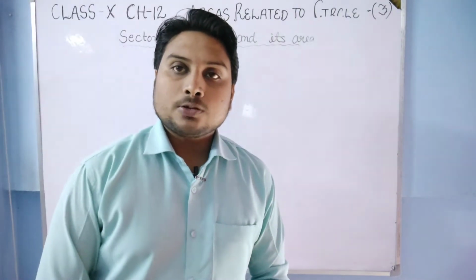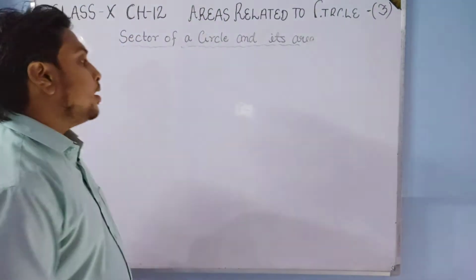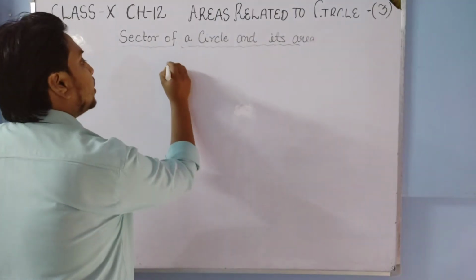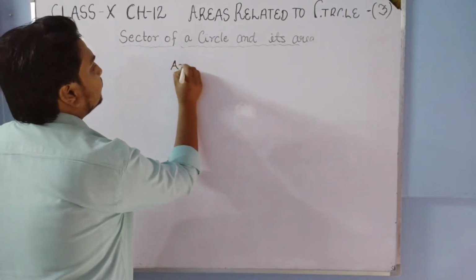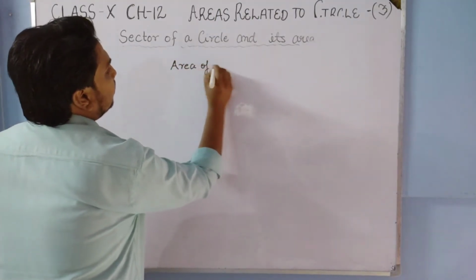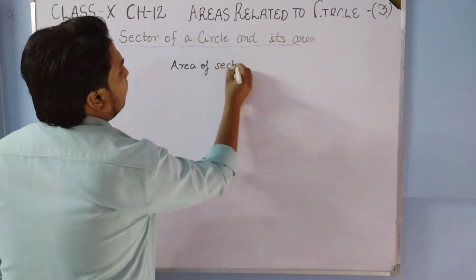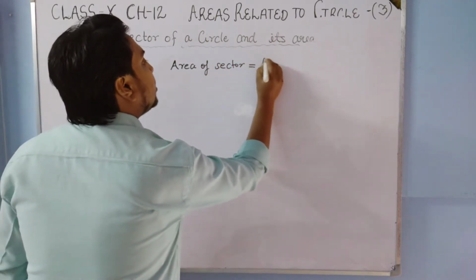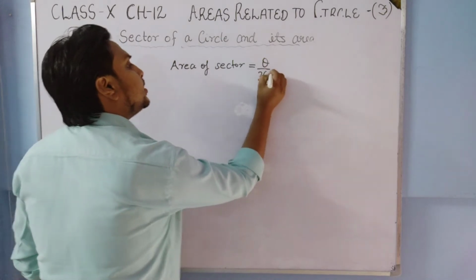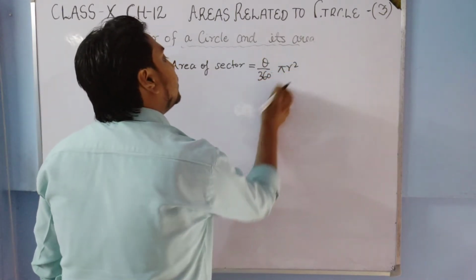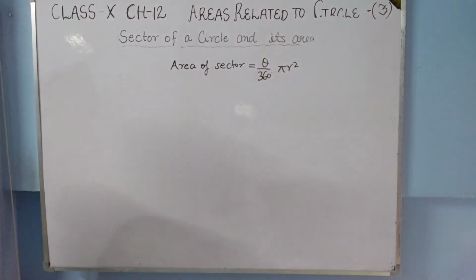One more thing, students: earlier we found that the area of a sector is theta upon 360 degree pi r square. Now I am going to do some arrangement.